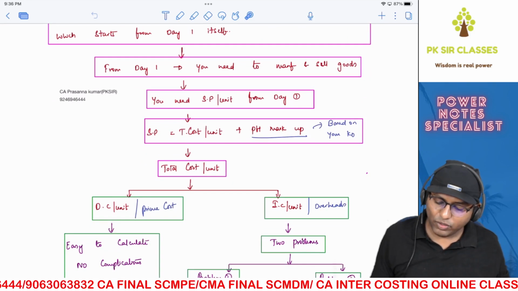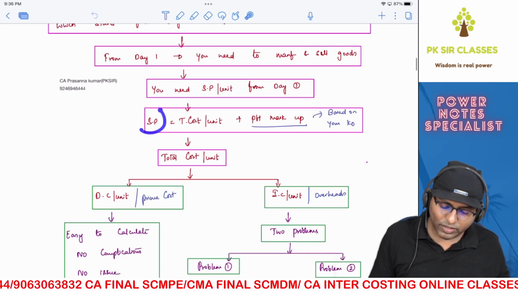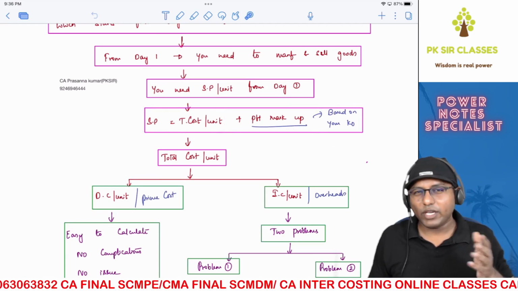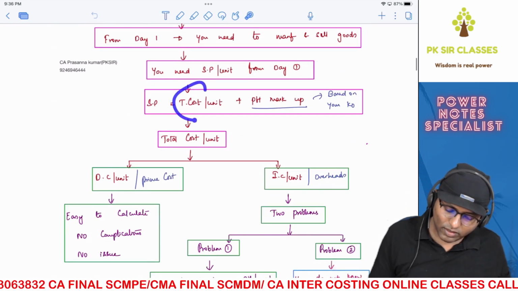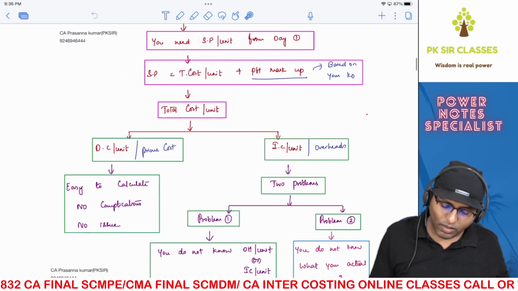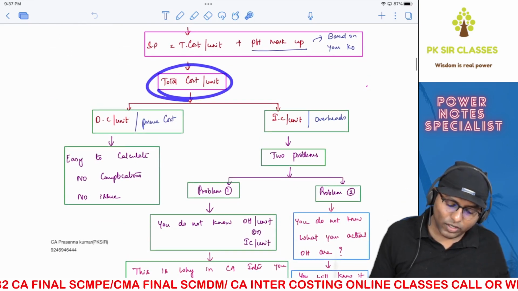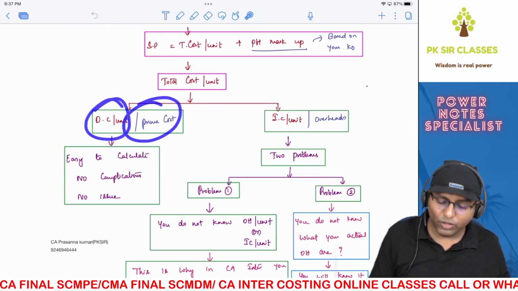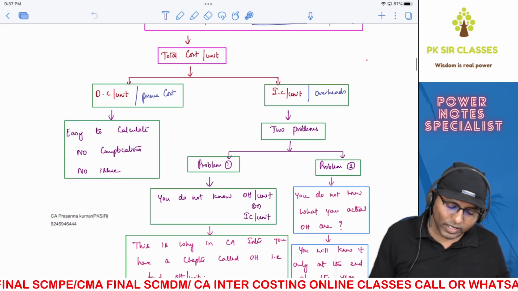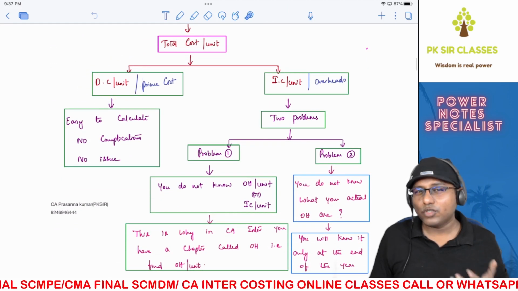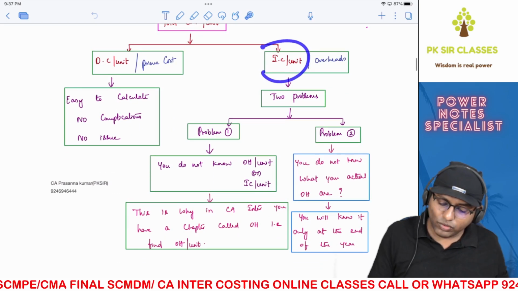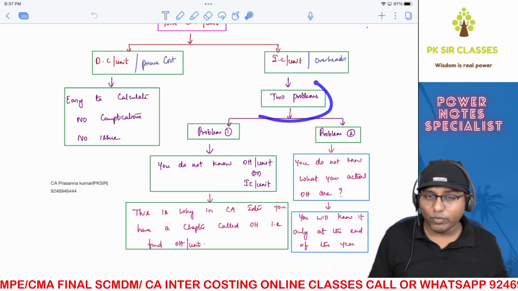Normally, presuming that you are a price setter, how will you fix your selling price? Your total cost per unit plus profit markup based on your overall cost of capital. That varies from company to company. But ultimately, you need to know total cost per unit to fix your selling price if you are a price setter. But how to find total cost per unit? Total cost will have two elements, direct cost per unit or prime cost per unit, and indirect cost per unit, in other words, overheads. When it comes to direct cost per unit, there is no problem whatsoever. It is easy to calculate, no complications, no issue. But when it comes to calculating indirect cost per unit, you have two problems.